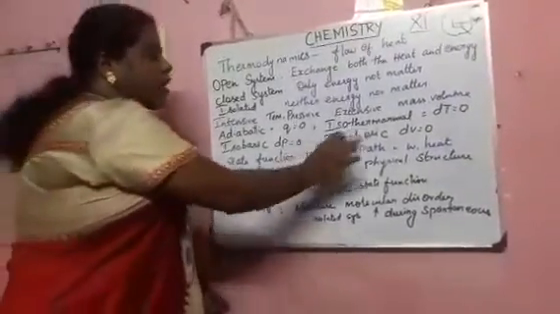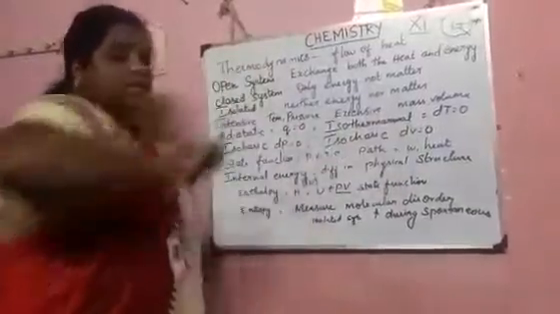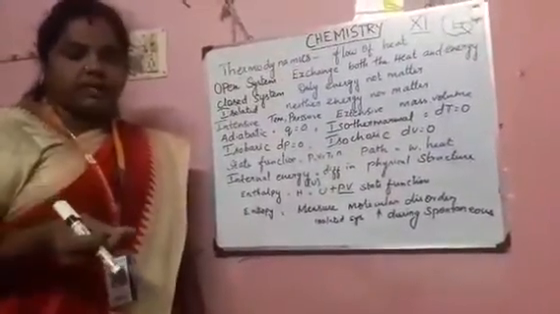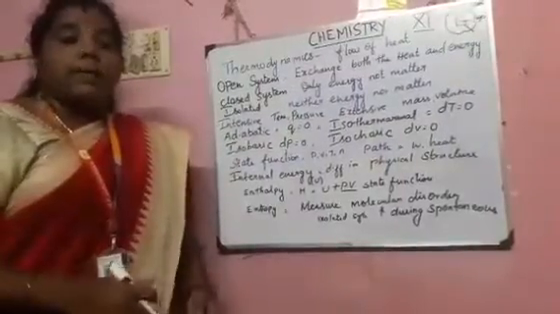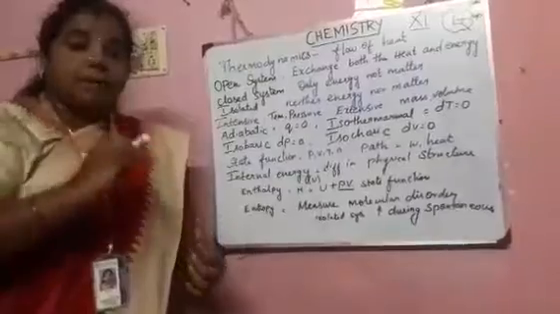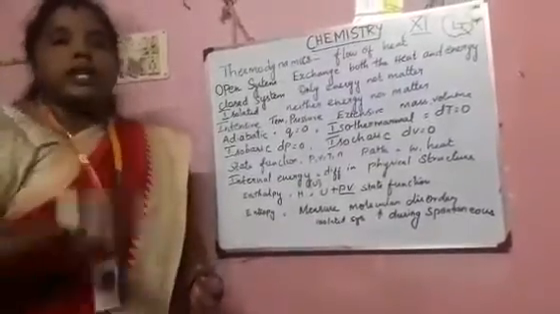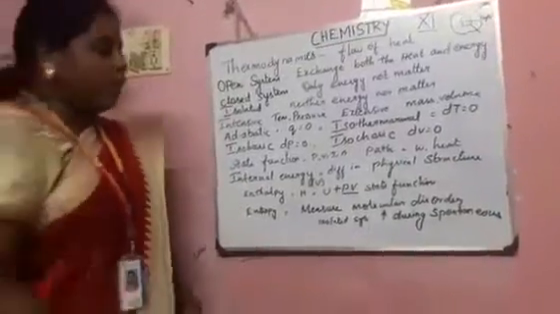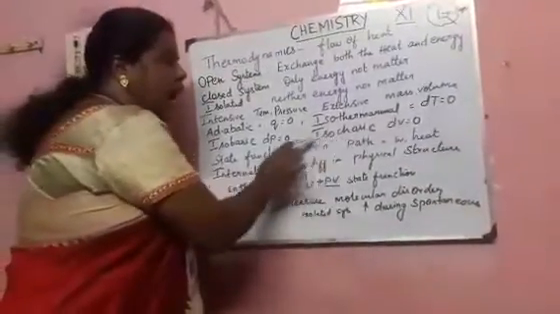And next one, isochoric. That means volume should be the same. For example, if you cook food items in a pressure cooker, what happens? The quantity of the food does not reduce. The pressure is increased. When you increase the temperature, the pressure increases, but the volume should be the same. So those are called isochoric.